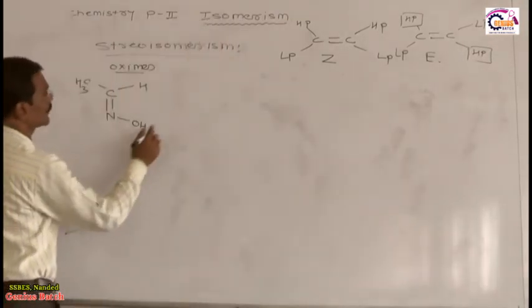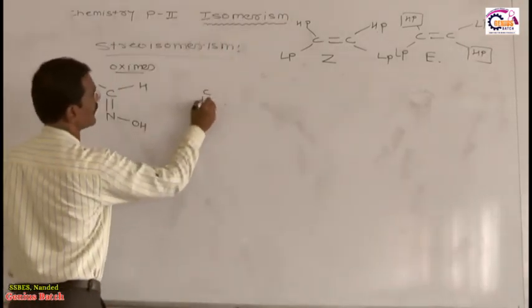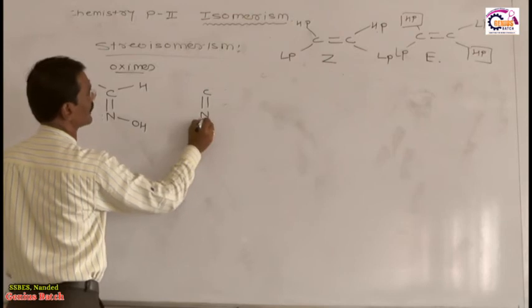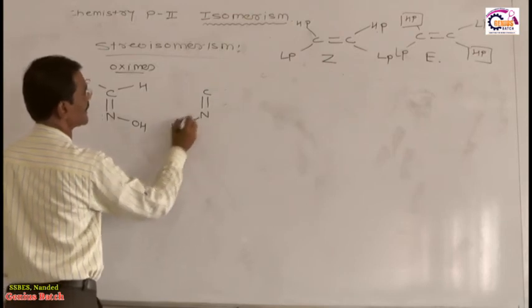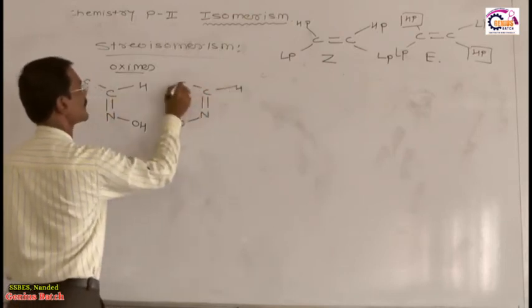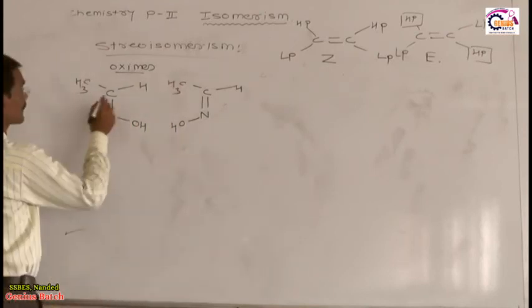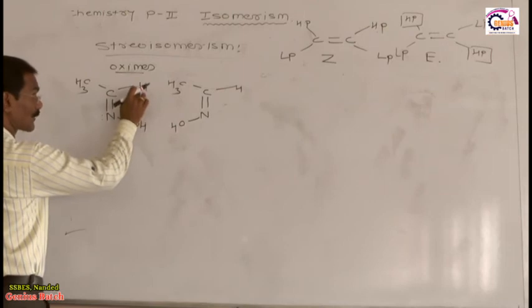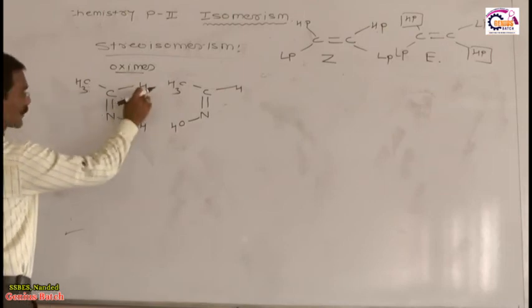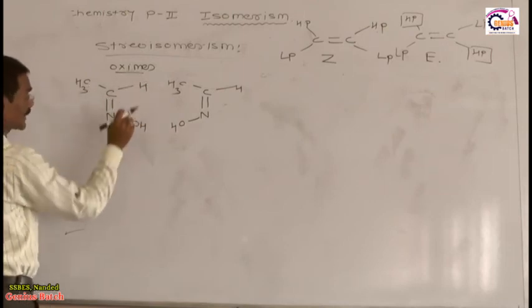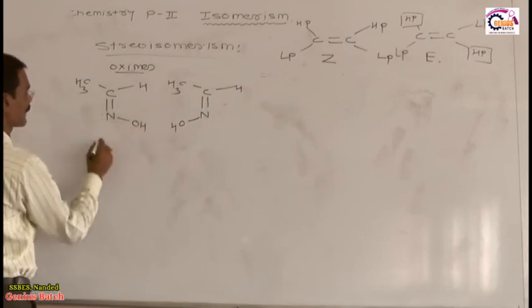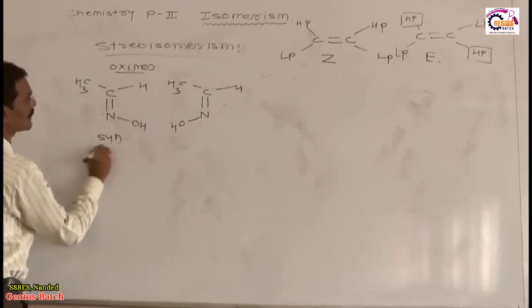Now listen, I will draw another structure for this also. C double bond N, this is OH, this is H and this is CH3, right? Now H is the lower priority group, and this is the higher priority group. If the lower priority group and OH are on the same side, then this molecule is called syn.